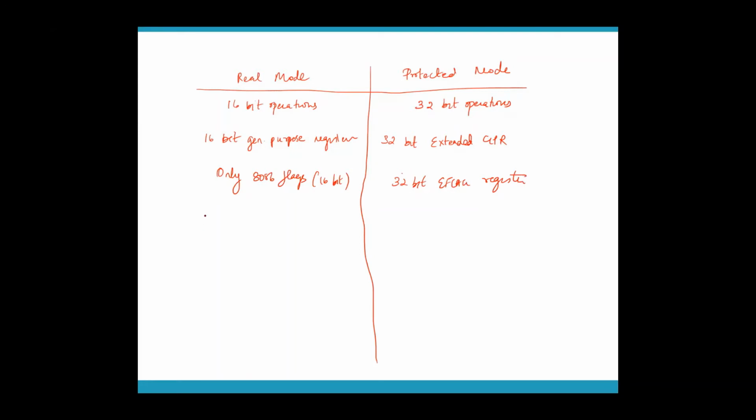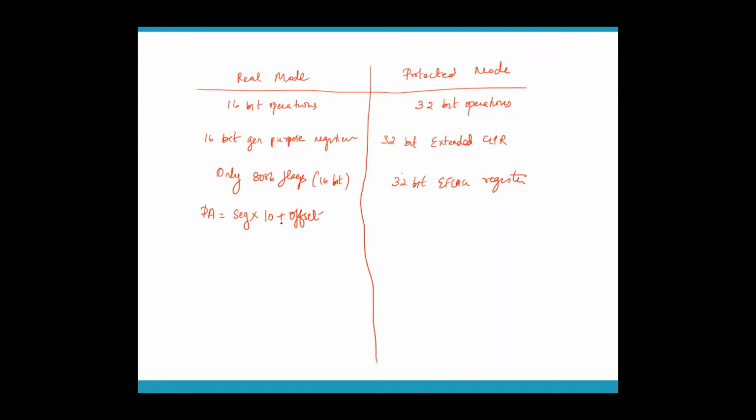Now when it comes to address translation, you know the formula for address translation, right? How do you normally calculate the physical address? Physical address is equal to segment address into 10 plus offset. This is how you normally calculate physical address when you are in 8086. But when you are in protected mode, you cannot apply this formula.